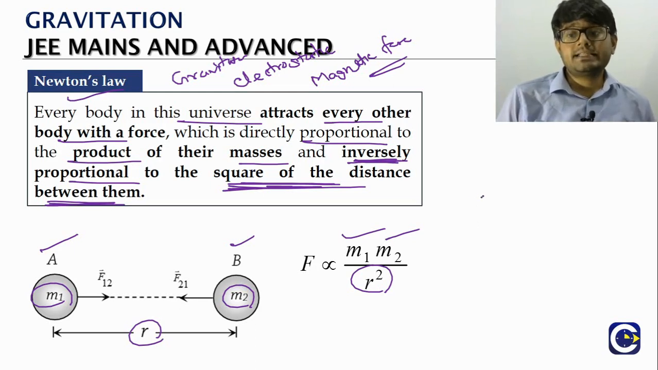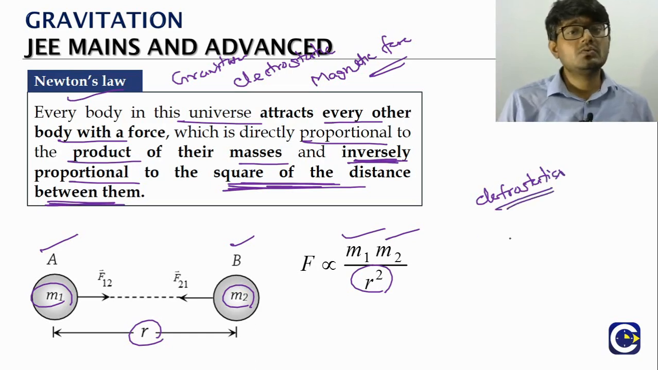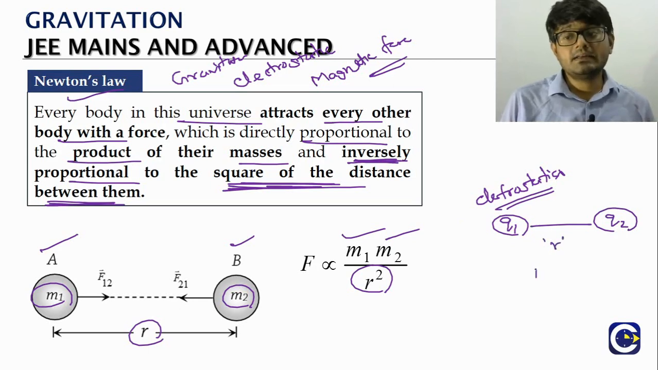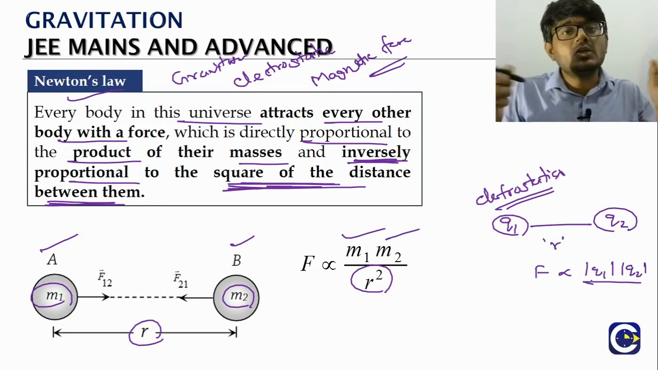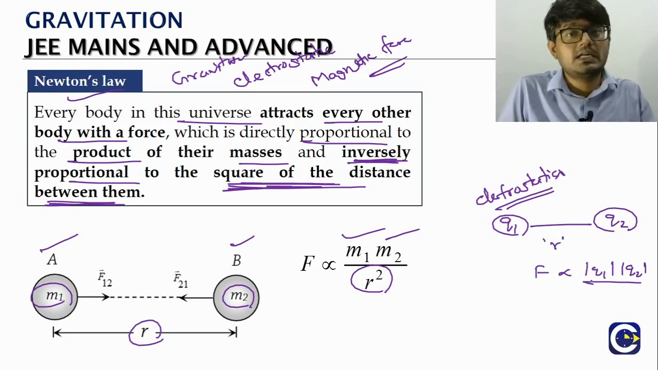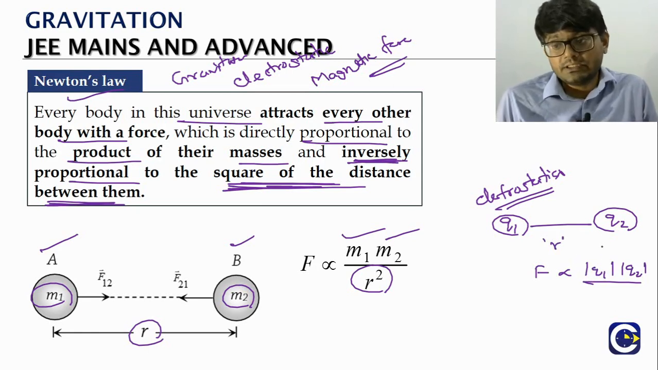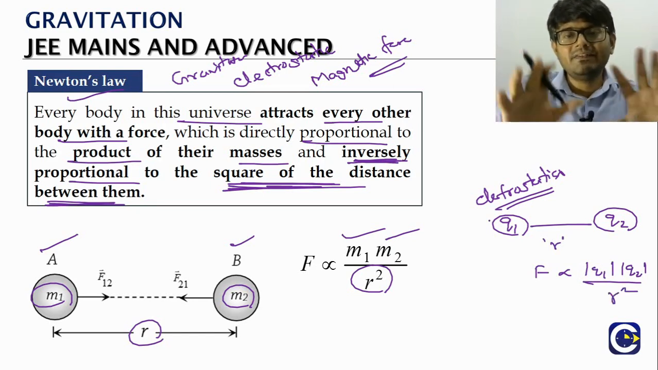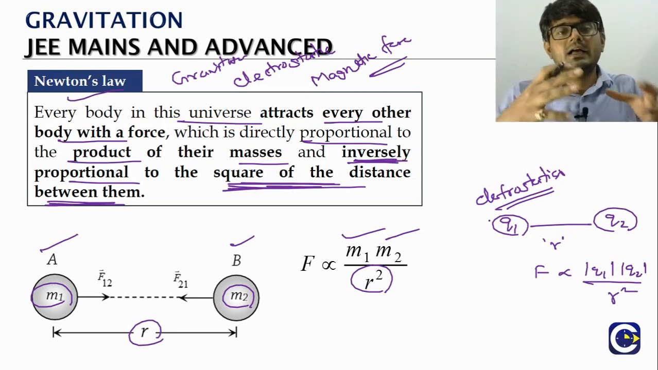If you look at electrostatics, this is something that we will see when we go to the +2. There we will see the force between two charges. Let's say we have two charges q1 and q2, separated by a distance r. Then the force will be proportional to the product of the magnitudes of the charges. Why? Because charge can be positive, charge can be negative also. So the force will be proportional to the product of the magnitudes of the charges and inversely proportional to the square of the distance between the two charges. So in a way, as I said before, we will see quite a similarity.